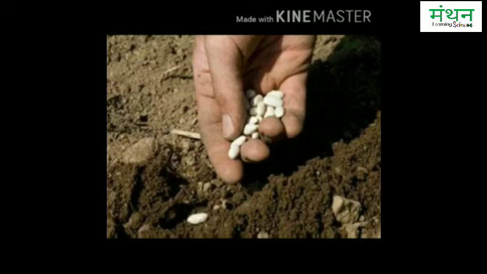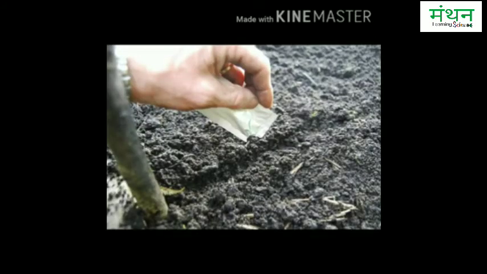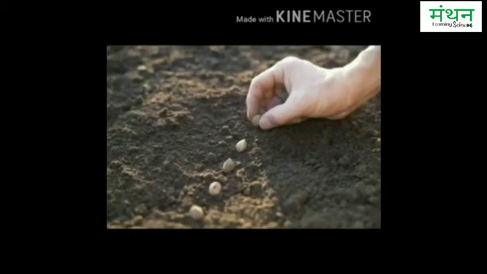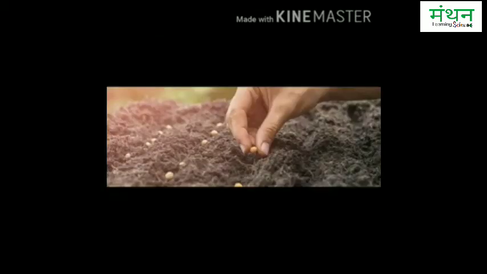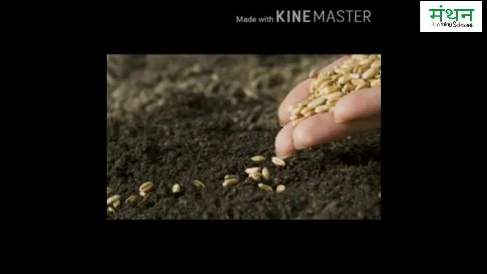Seeds should be sown at appropriate depth. If seeds are sown too deep, they will fail to germinate. If the seeds are sown too close to the soil surface, they can easily be eaten by birds and other animals. The seeds must be sown at proper intervals. If they are too close, they will not get enough water, sunlight and nutrients. We should avoid overcrowding of seeds, otherwise there will be competition among plants for nutrients, sunlight and water.